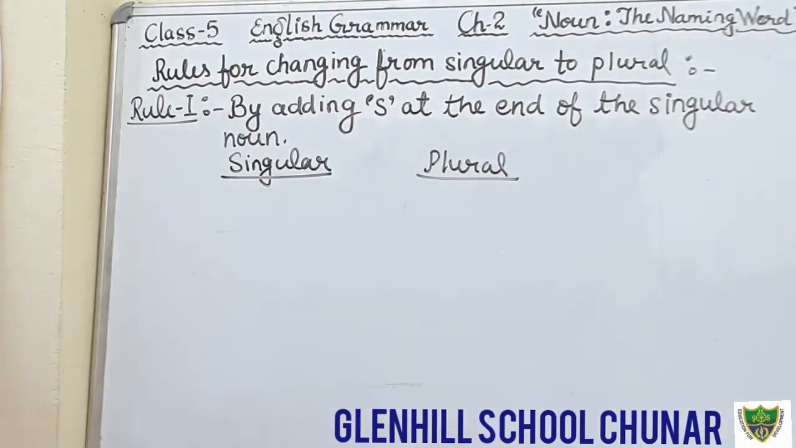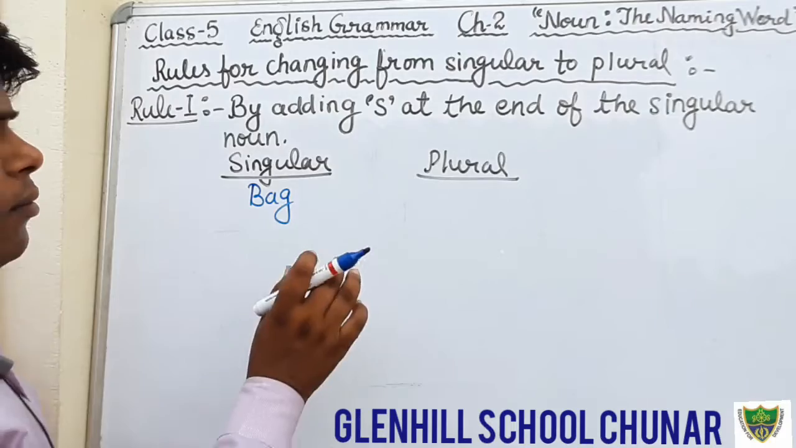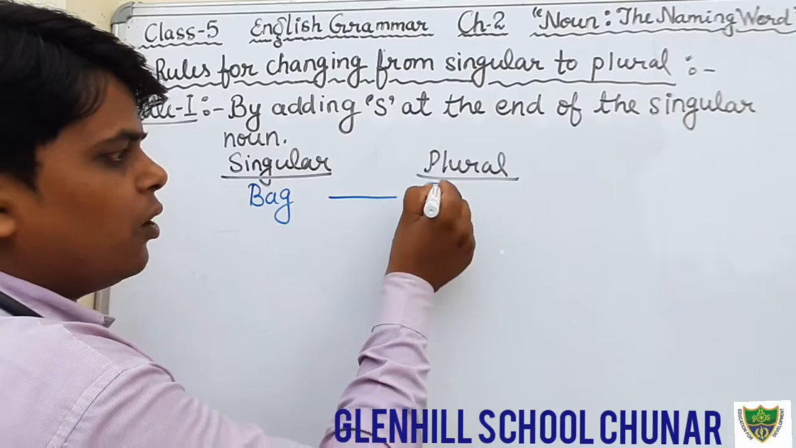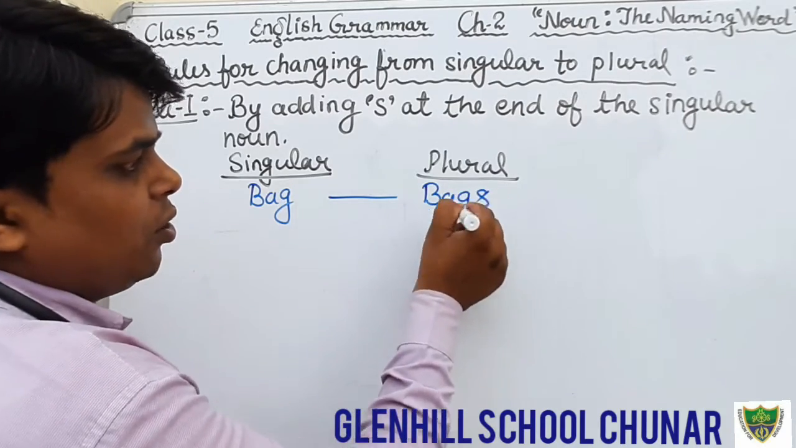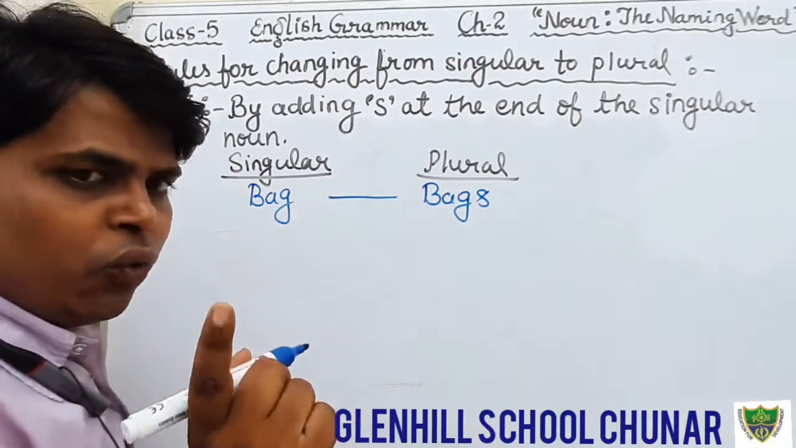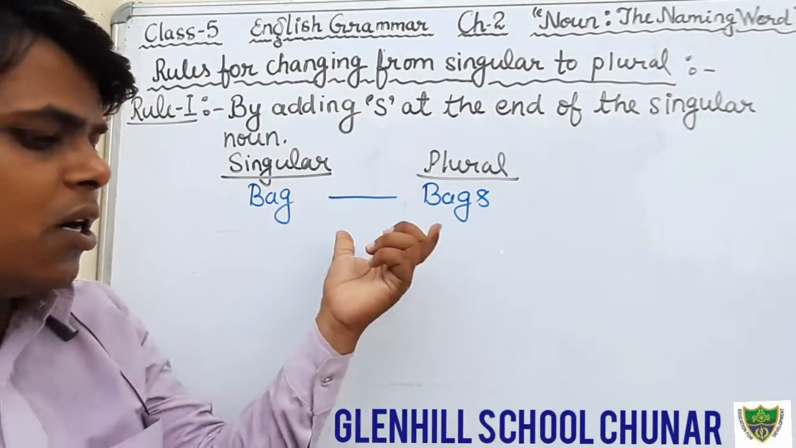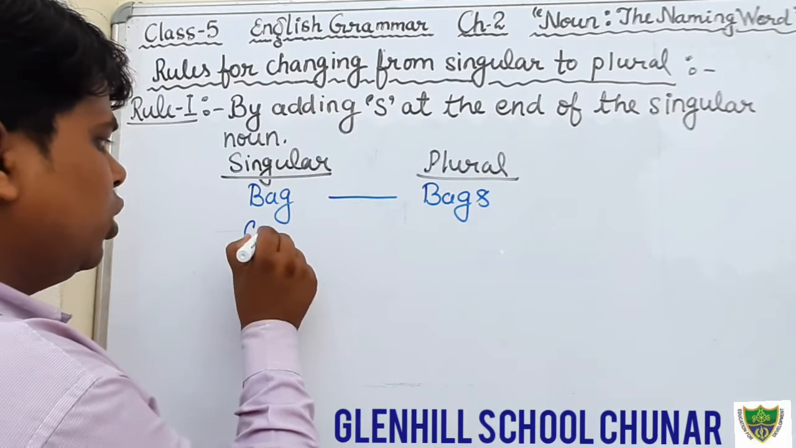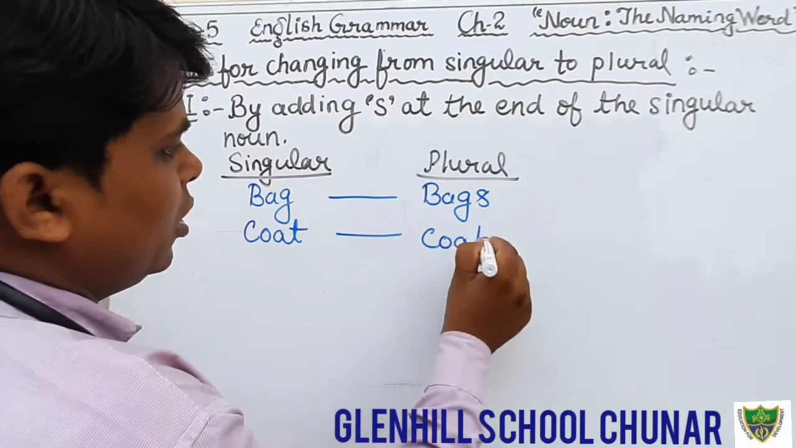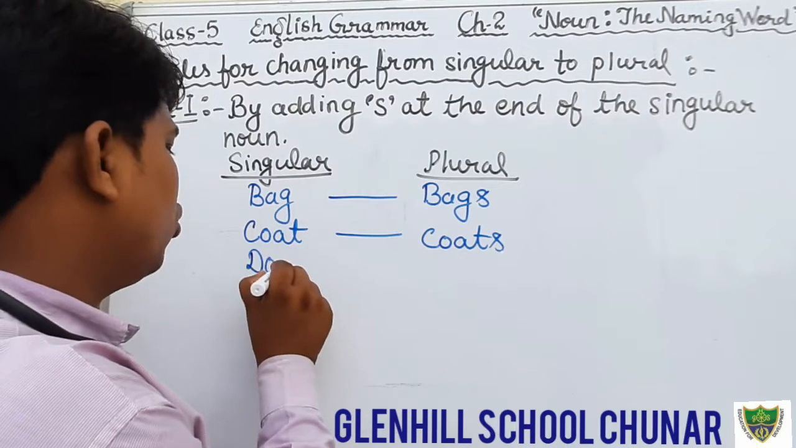Now see, I have written here bag. Bag is singular, and for making this word bag into plural, we will add only s, bags. Okay, that is plural. You have to learn it, or keep in your mind that when do we add s in singular noun. Okay student, just see, bag, bags. Coat, it will be changed into coats. Okay, just see here, doll.